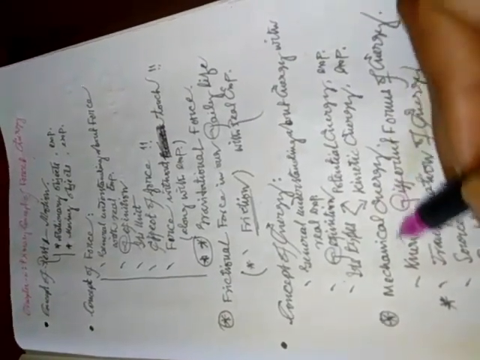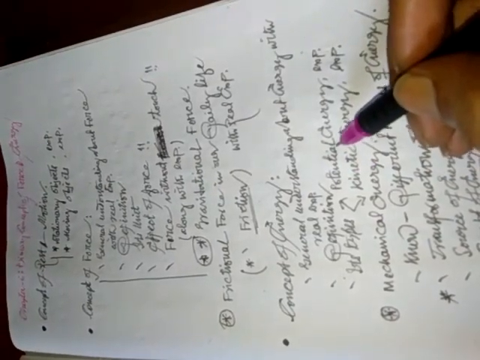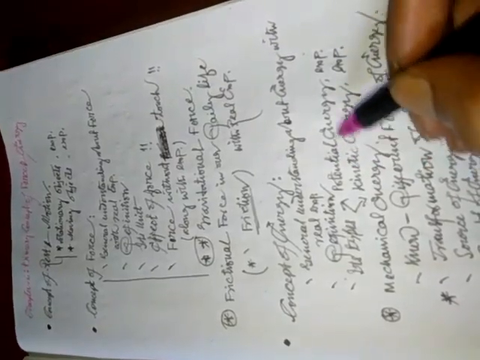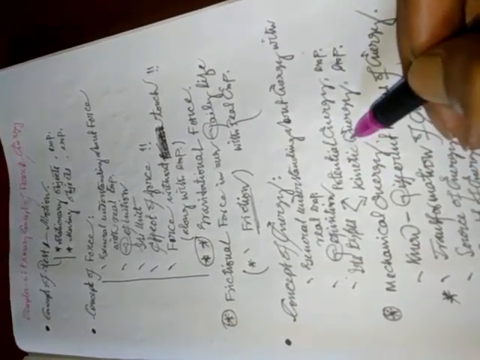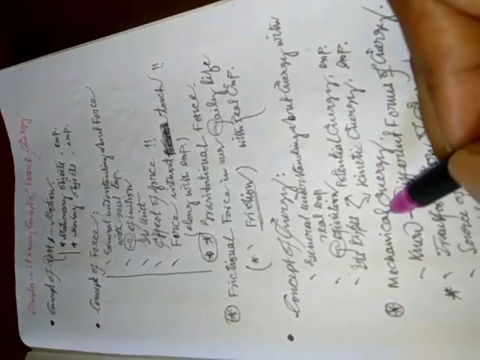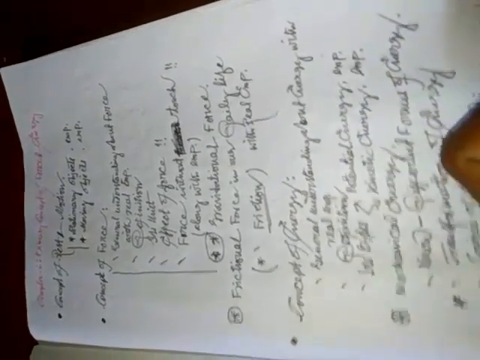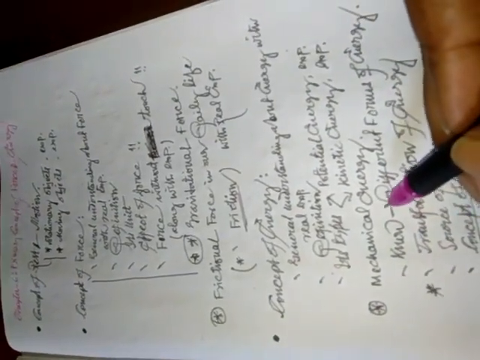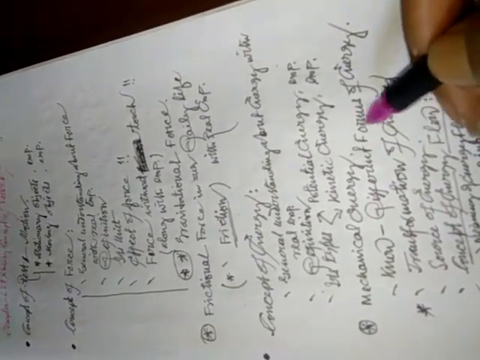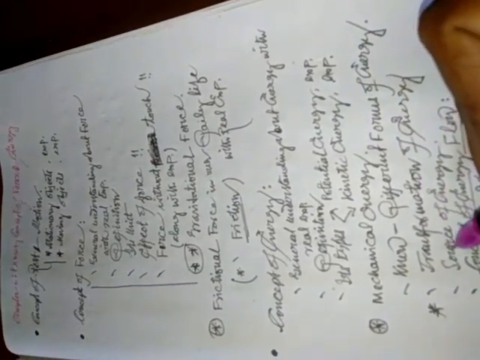So mechanical energy means potential energy plus the kinetic energy. So if we add potential energy and the kinetic energy, then we can get easily the mechanical energy, or both energy will be called the mechanical energy. So regarding the mechanical energy, we need to read first different forms of mechanical energy. We will get different forms of energy in our books.